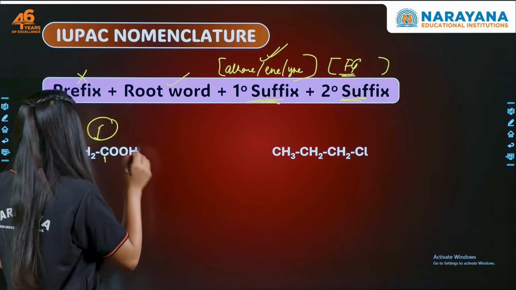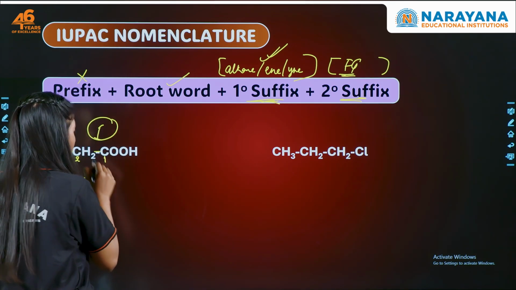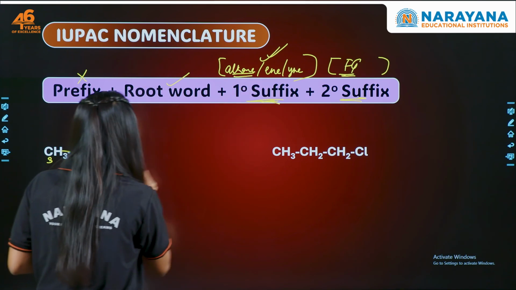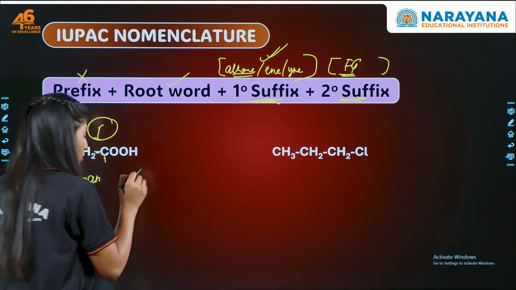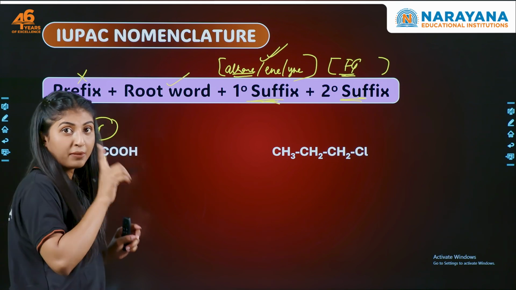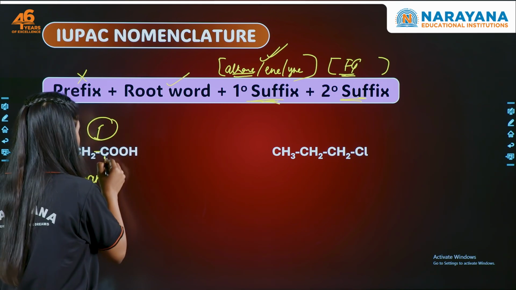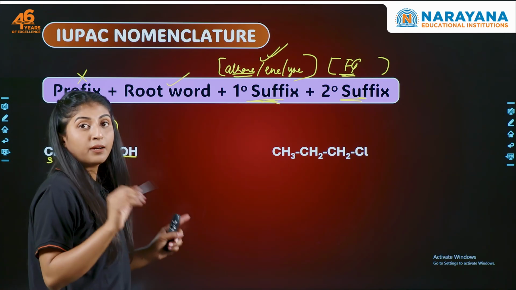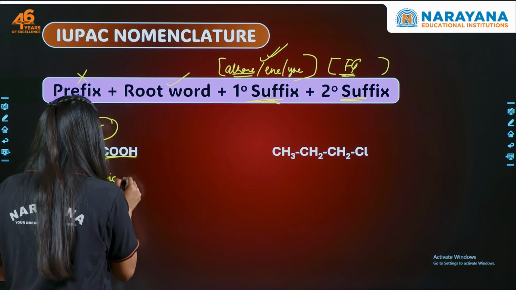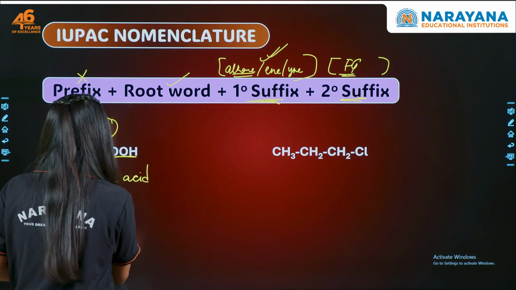In the primary suffix, can you see any double or triple bond between 2 carbons? No. So what will be the primary suffix? An. Do you write propane? No, you only write an because it is taken as a primary suffix. And then you have COOH. COOH corresponds to oic acid. So this becomes propanoic acid.